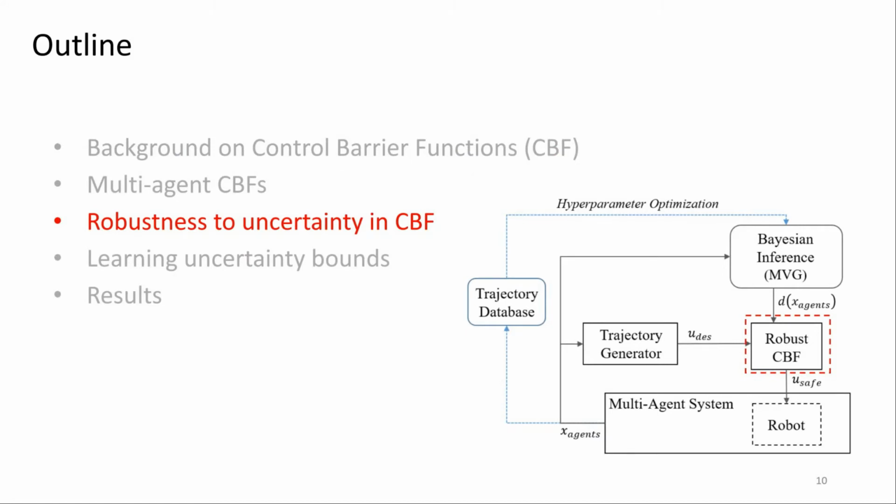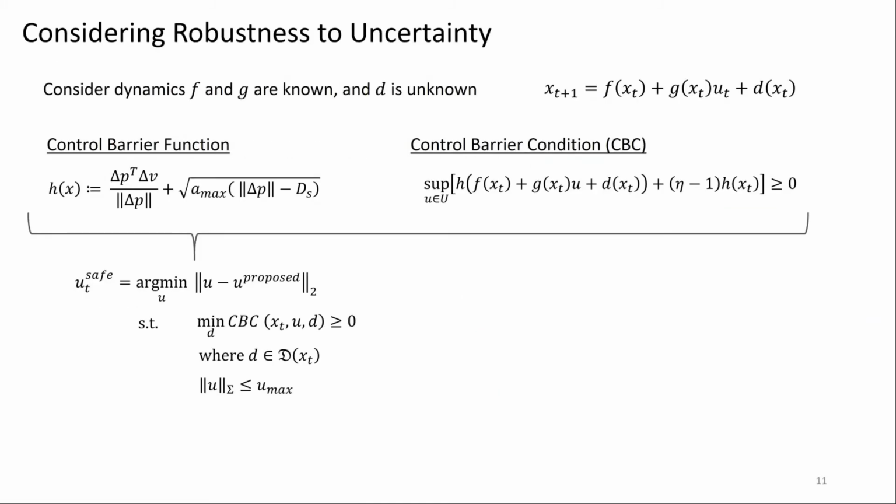Now that we have defined a control barrier function h that we can use, how can we ensure robustness to uncertainty? So consider the control affine dynamics at the top right, where f and g are known, but d is unknown or uncertain. Now given our control barrier function on the left and the corresponding control barrier condition on the right, we essentially want to filter our proposed control action such that for all D in a set of possible disturbances, the control barrier condition is satisfied. And this is encapsulated in the optimization problem at the bottom left, and this guarantees robust safety under uncertainty.